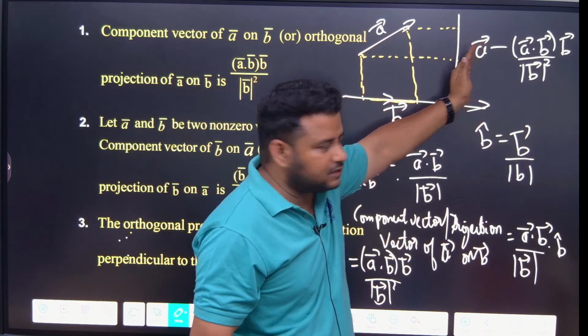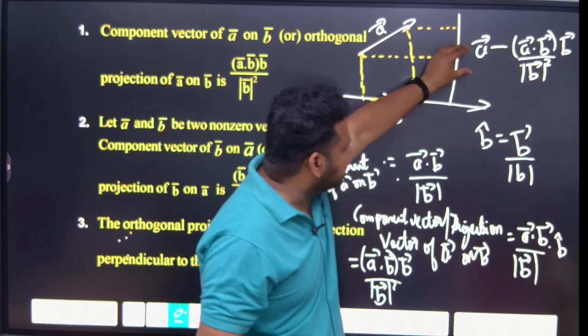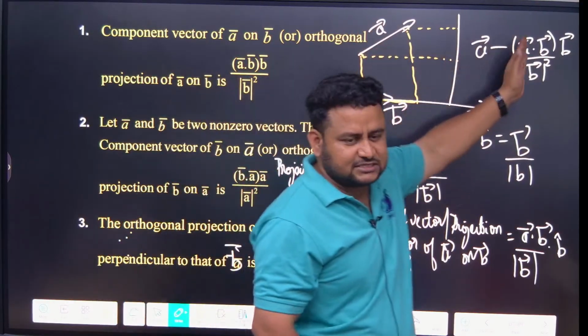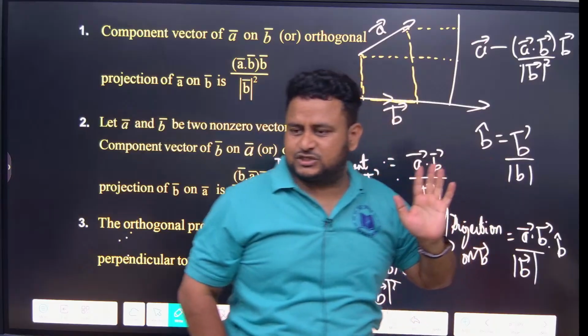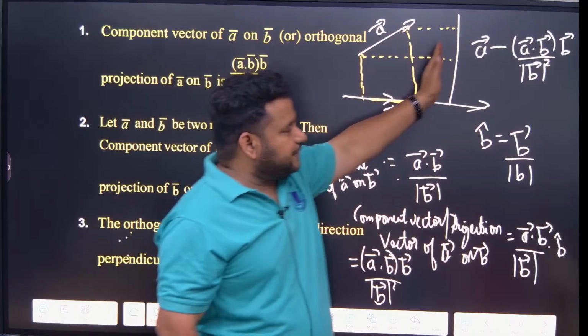So the answer is what? Same thing, whatever is there you write it here. But A on B means you should write vector A minus this. B on A means you should write vector B minus this, but here A will come. Understood everyone?